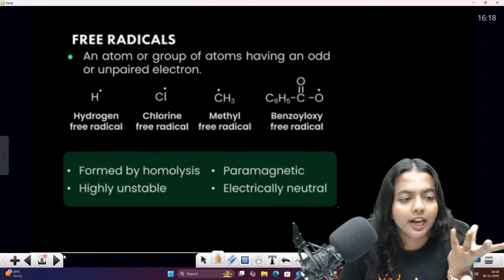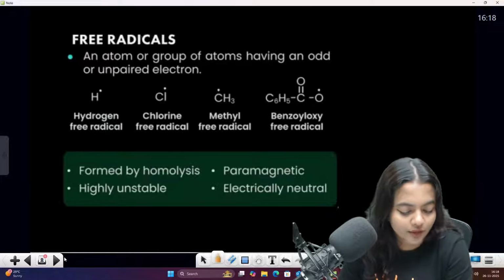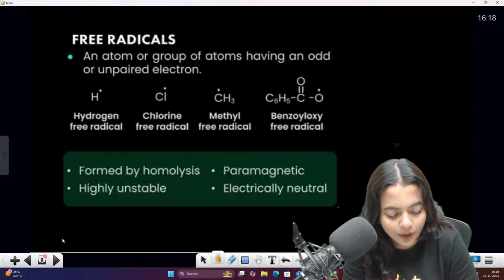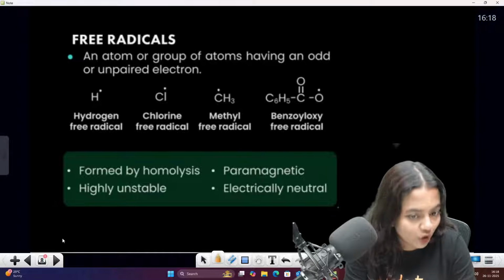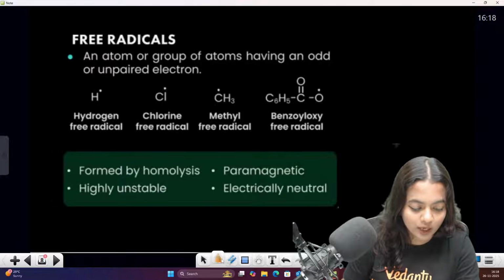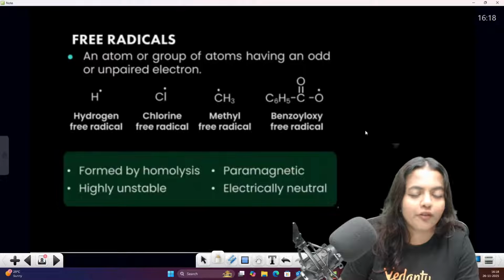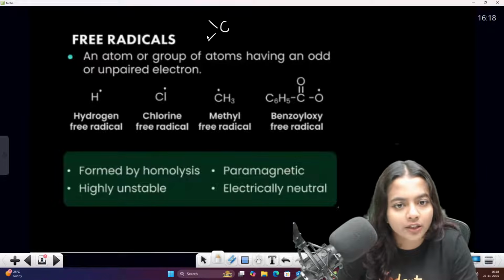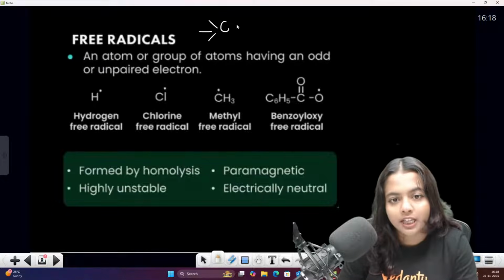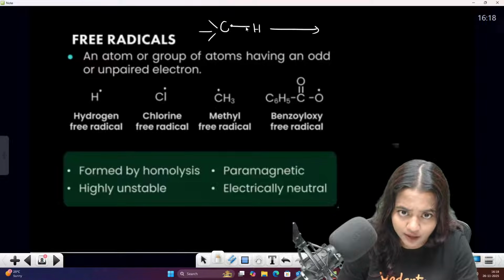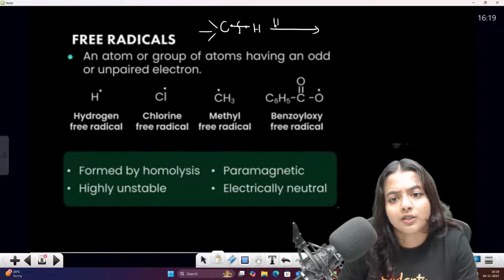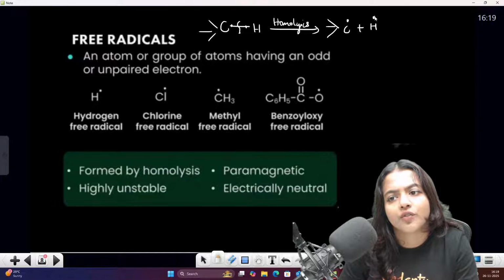Okay, so now free radical, an atom or a group. You know what is a free radical, my dear students? Tell me what is a free radical. Free radicals we can say are formed by homolysis. For example, if I have the carbon, listen carefully, and there is a bond with hydrogen, they shift in such a way that they undergo this homolysis process, and carbon will get 1 electron plus hydrogen will get 1 electron.